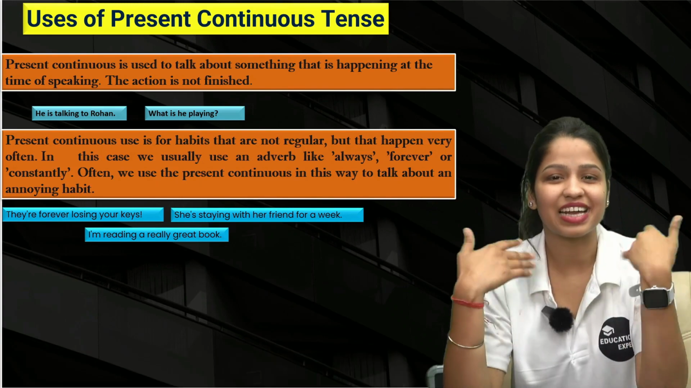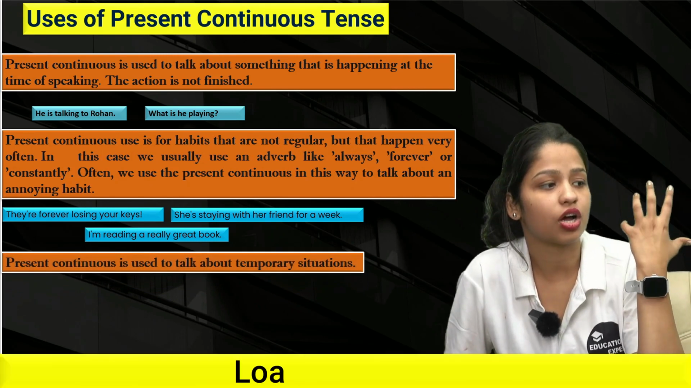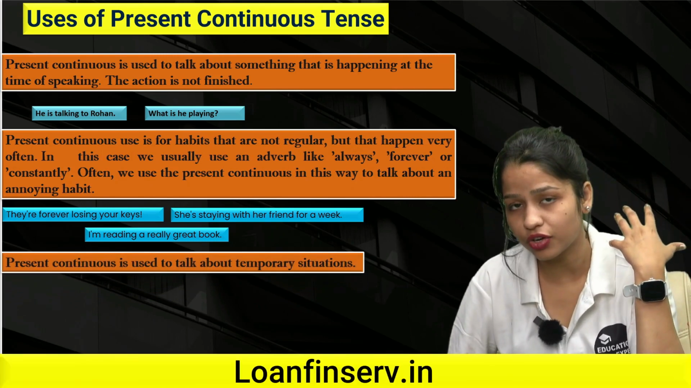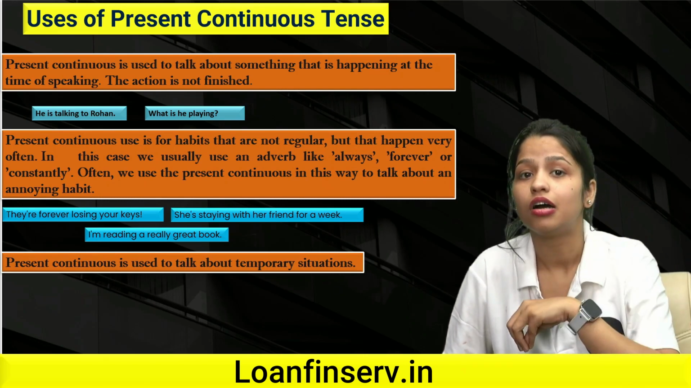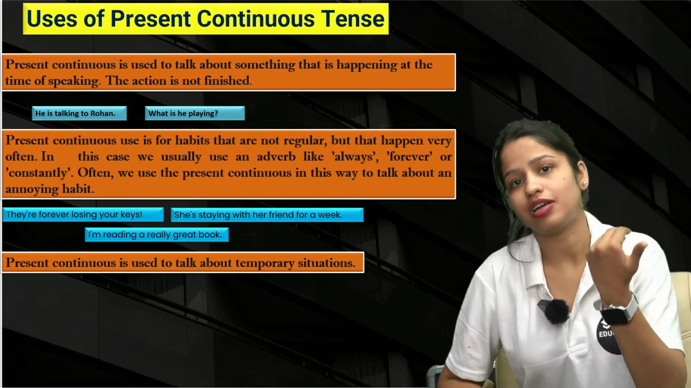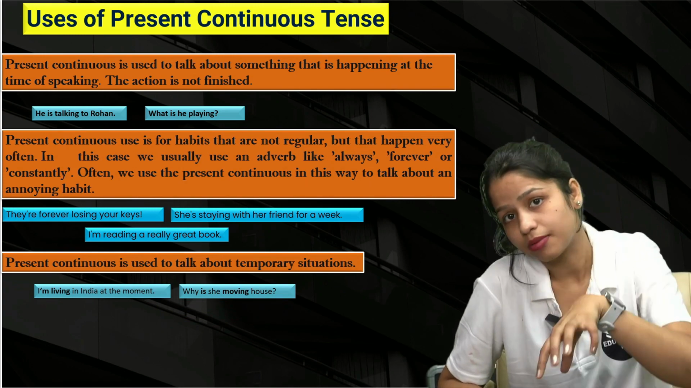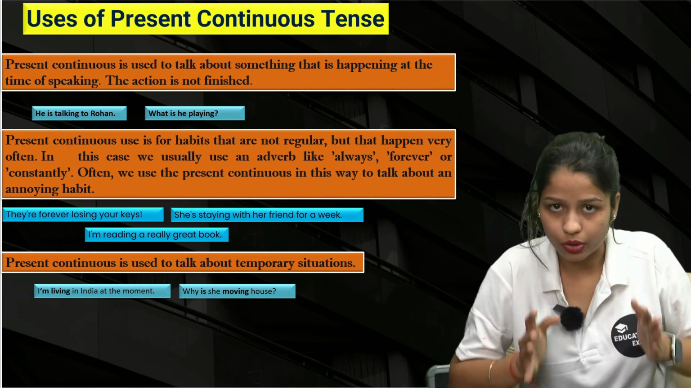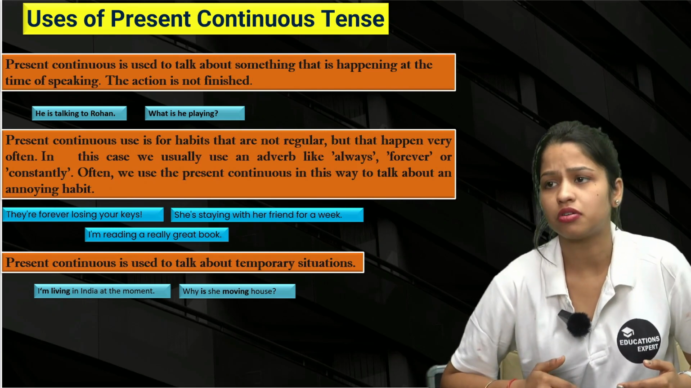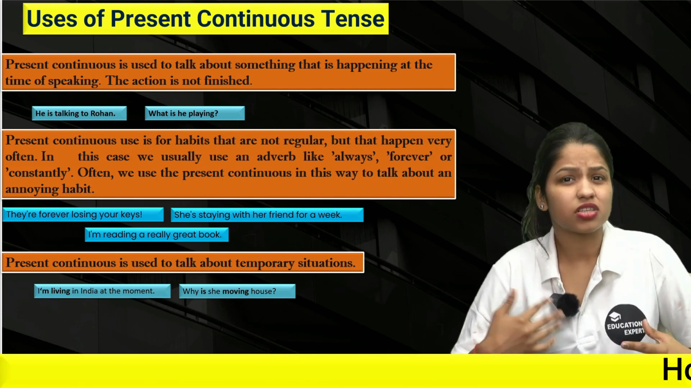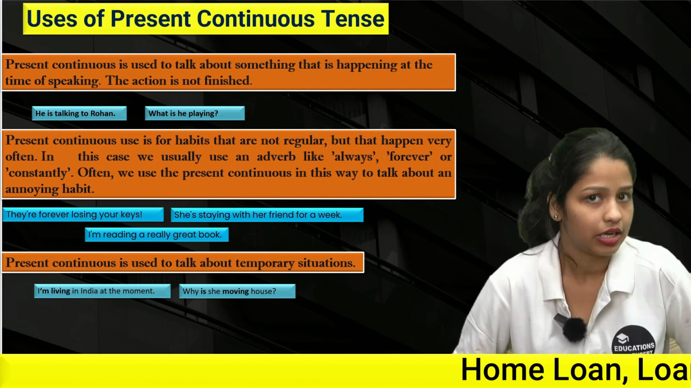Don't make it complicated, and let's go forward to another use of it, which says present continuous is used to talk about temporary situations, right? Temporary situation means that is obviously not permanent, something that will definitely change. I'm living in India at the moment. Means right now I'm living in India. Maybe after a few months, or maybe after a few years, I might be living somewhere else. But on a temporary basis, right now at this moment, I'm living in India, right?